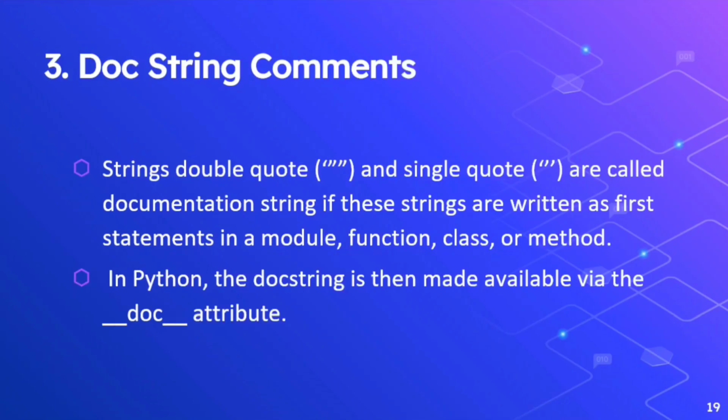Using docstring comments, that means strings in double quotes and single quotes are called documentation strings or docstrings, if the strings are written as the first statement in a module, in a function, or in a class. In Python, the docstring is then made available via the doc attribute. We use the doc attribute to print the line which we have written in the comment.